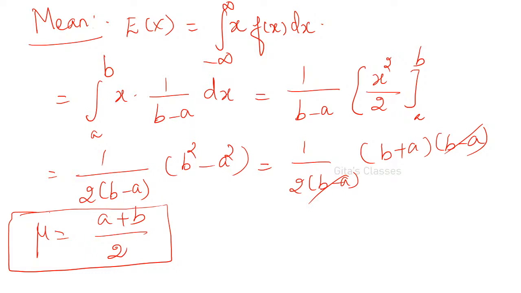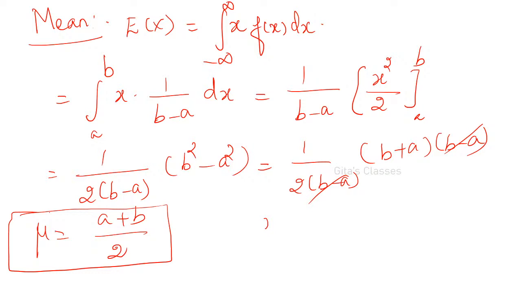Yes, mu. For the normal distribution, the mean is mu. Not mu minus sigma, ma. It is mu. What is that x?